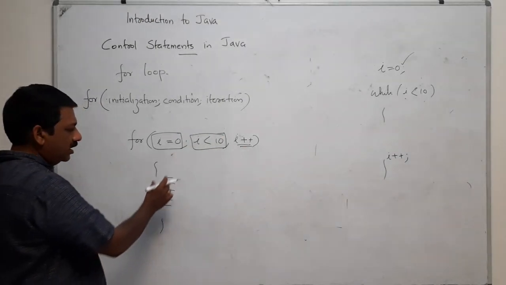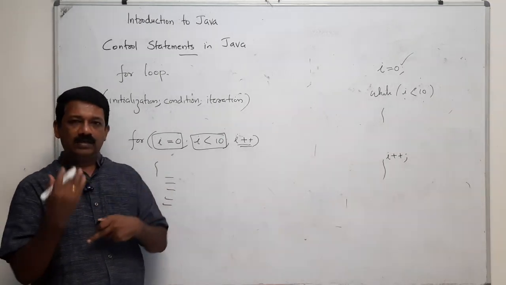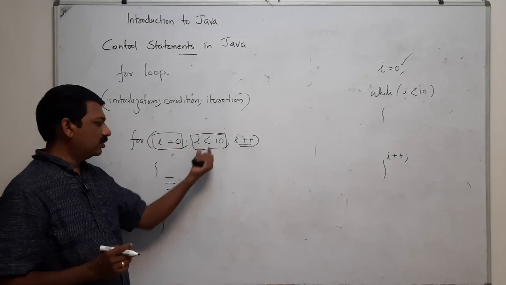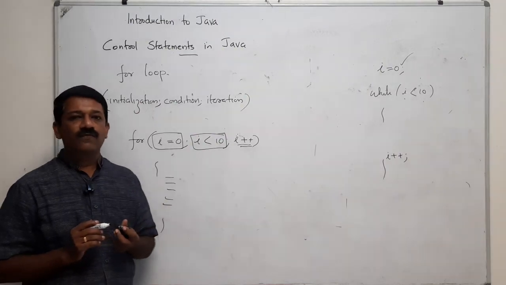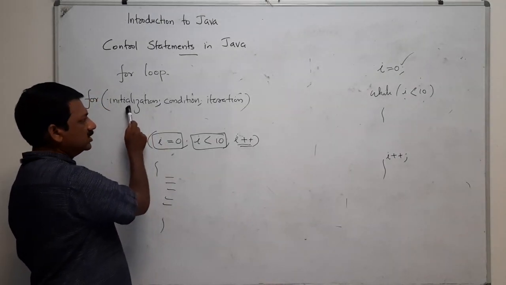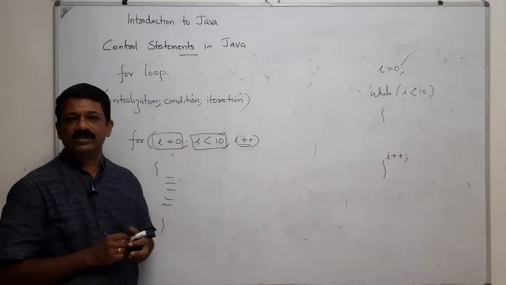That means if you know that you have to execute the body of the loop 10 times, then you have to go for a for loop. That means a for loop has an initialization section, condition section, and iteration section.